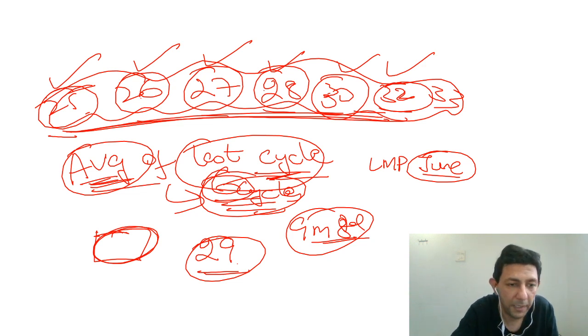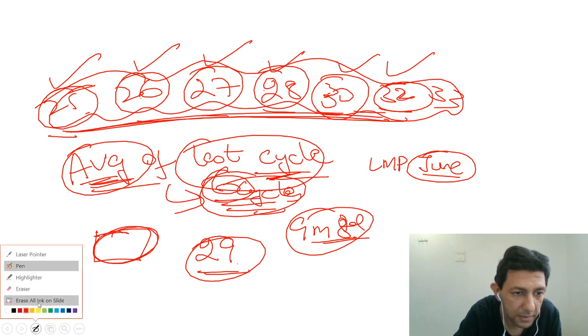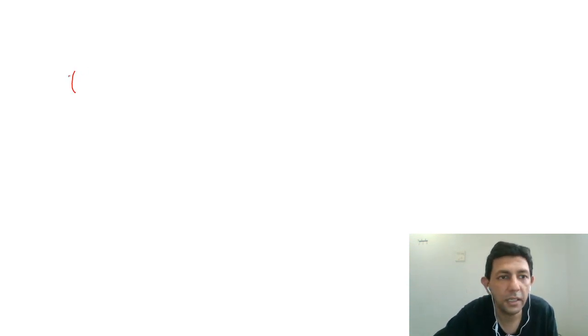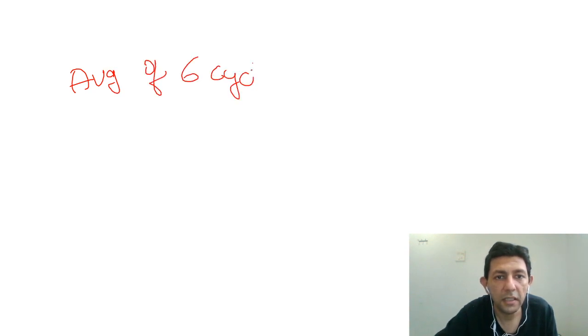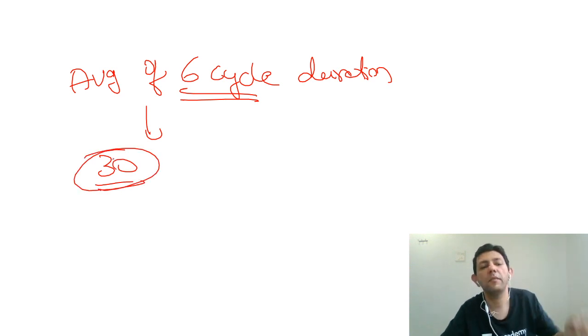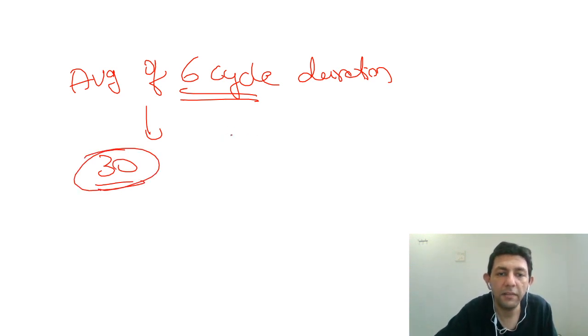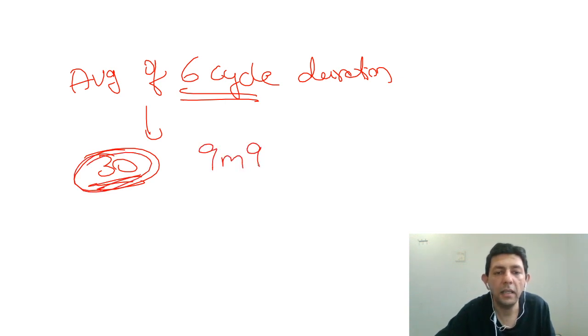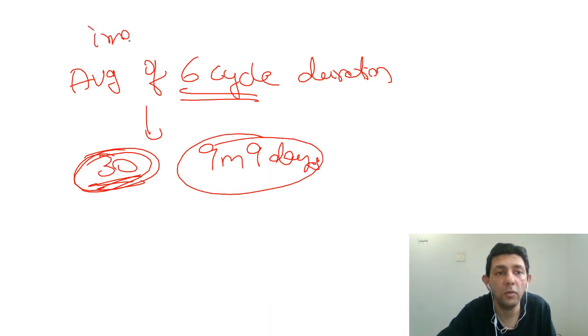What I am saying, I repeat, is that we will be taking the average of the last 6 cycle durations. You take an average and you will arrive at a number. Suppose that number is 30. In the same formula, you know 9 months 7 days is for a 28-day cycle. We have got a 30-day cycle, so 9 months and 9 days. This is how the formula works for a completely irregular cycle.